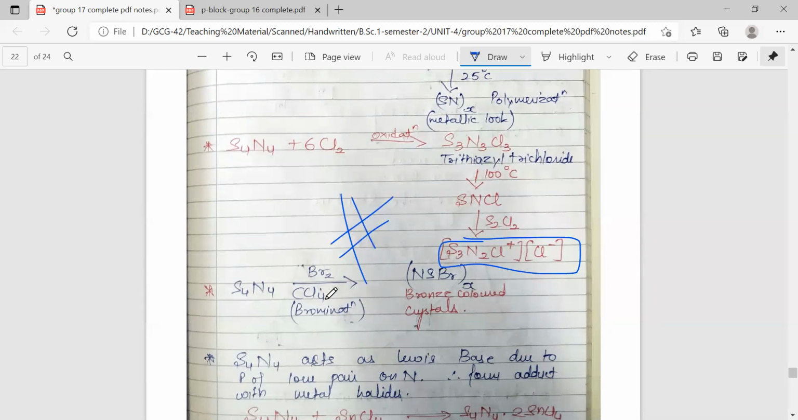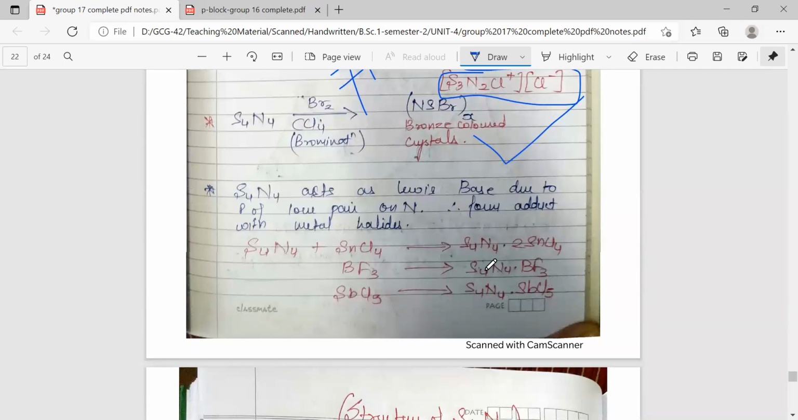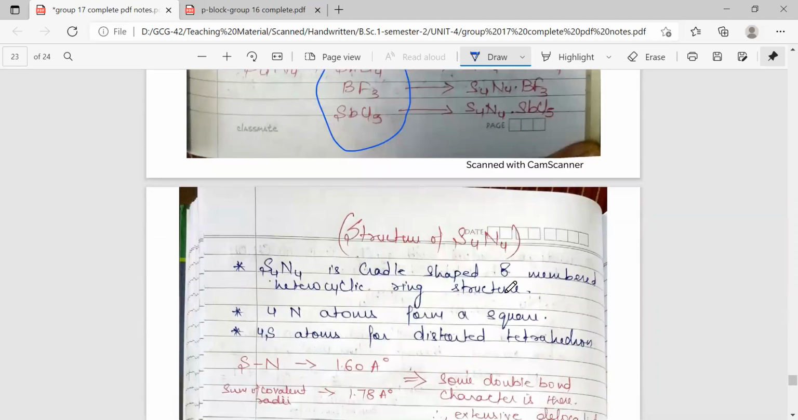With bromine in the presence of CCl4, it will undergo bromination and convert to a polymeric compound, which is bronze in color. It is a crystalline compound. Again, S4N4 also acts as a Lewis base due to the presence of lone pairs on nitrogen. So it forms adducts with metal halides, which are Lewis acidic in character. These metal halides form Lewis acid base pairs upon treating with S4N4.